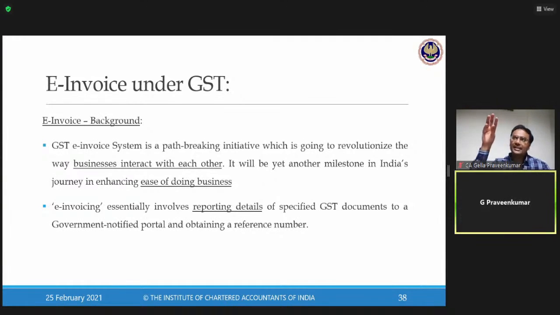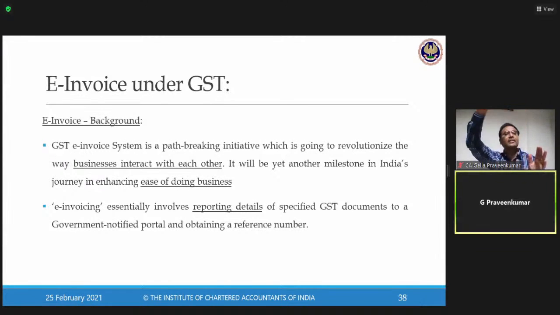Table 6A, export and zero-rated supplies. Table 9A, 9B, debit note, credit note related transactions. So here, the government says, all your GSTR1 in relation to B2B, SEZ, exports, debit notes and credit notes, everything is auto-filled in your GSTR1.